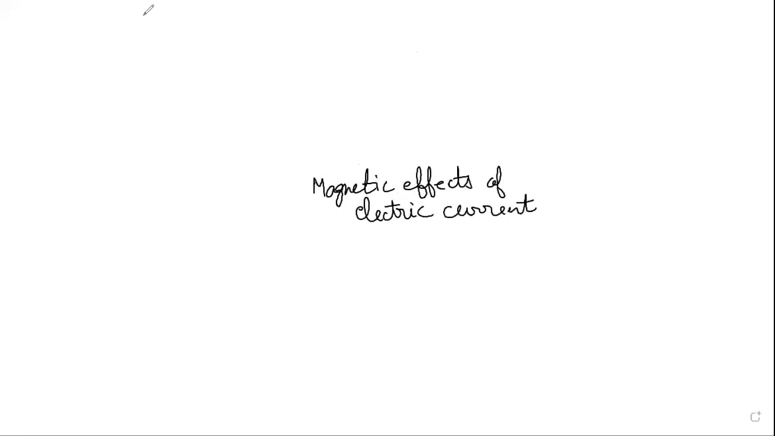Today we are going to discuss the mind map for chapter 13, that is magnetic effects of electric current. In this chapter we have discussed so many terms. The chapter is magnetic effects of electric current. In this chapter we have studied so many different terms, so one by one we are going to discuss these terms.